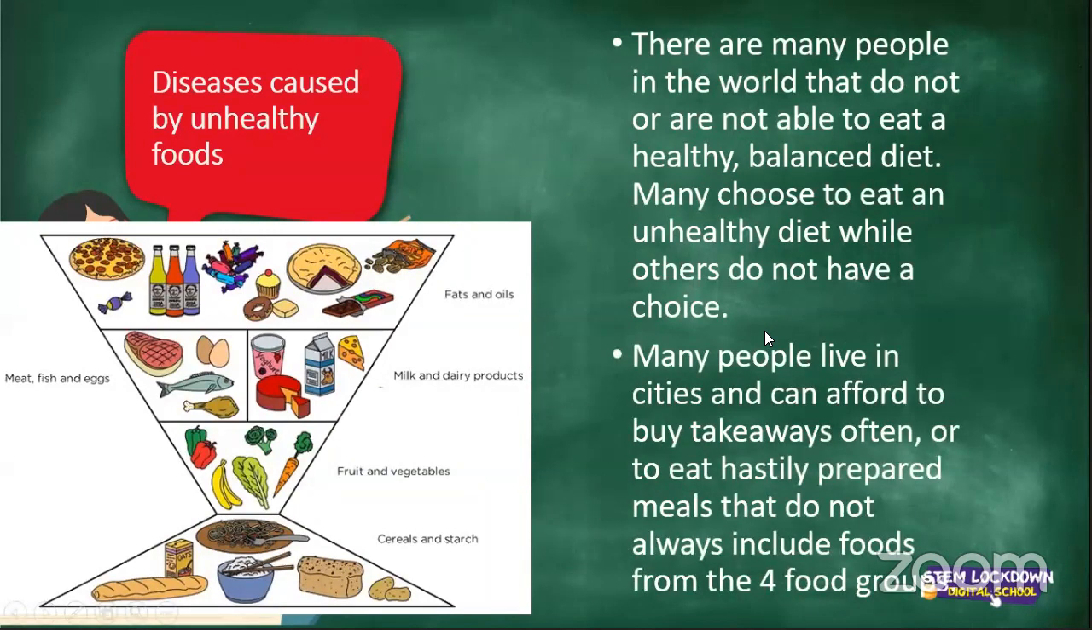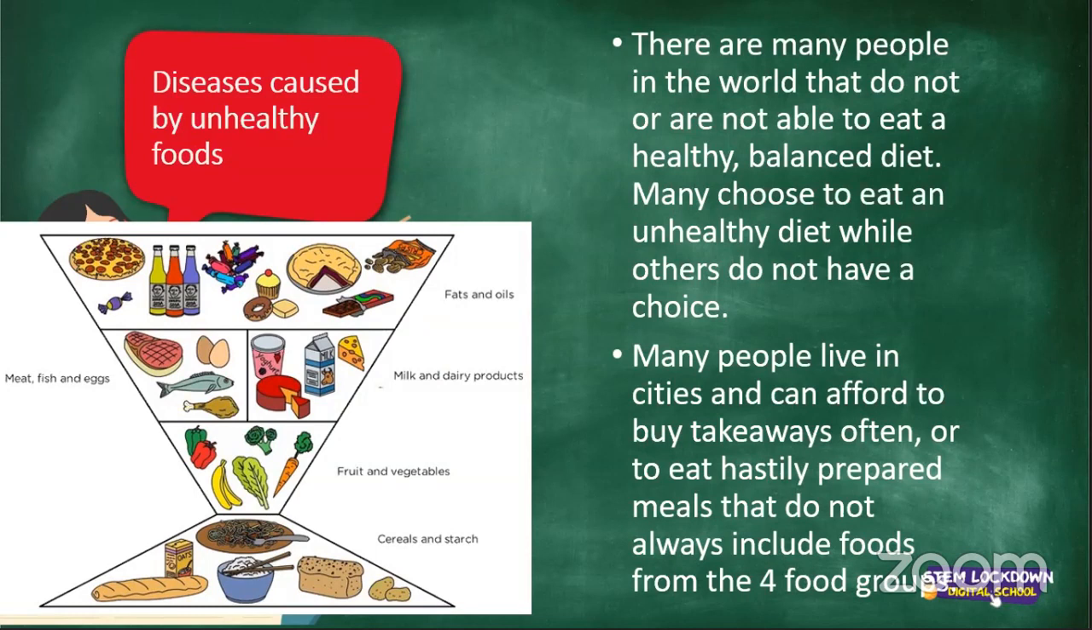So many choose to eat an unhealthy diet while others do not have a choice. We all want to eat healthy. We all want to have a balanced diet, but because of finances and because of how expensive it is, we cannot. Many people live in cities and can afford to buy takeaways often or to eat hastily prepared meals that do not include foods from the four food groups.